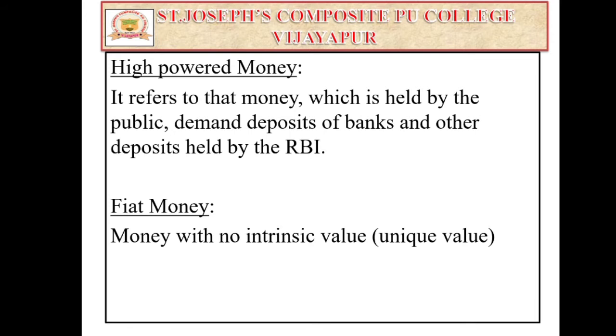For example, if some amount of money is in your hand, then it is called high powered money. That means the money which has legal tender, or legally proven money, that is high powered money. So that money which is held by the public, as well as demand deposits of banks, and also other deposits held by the RBI, is called high powered money.